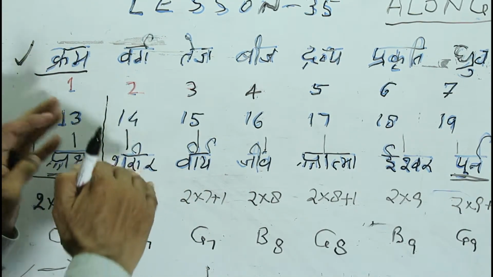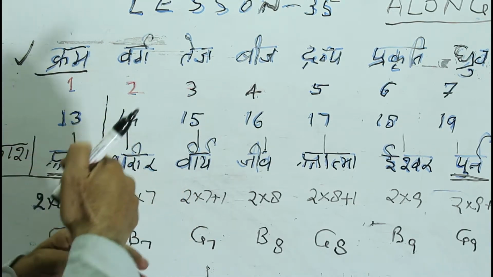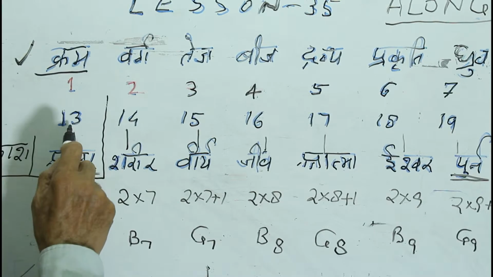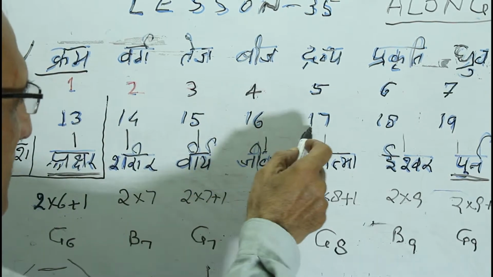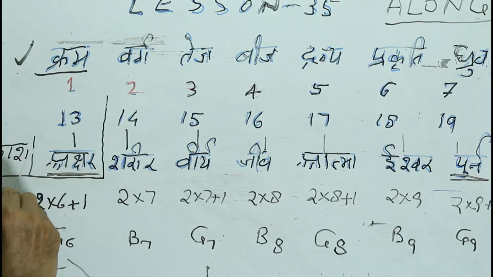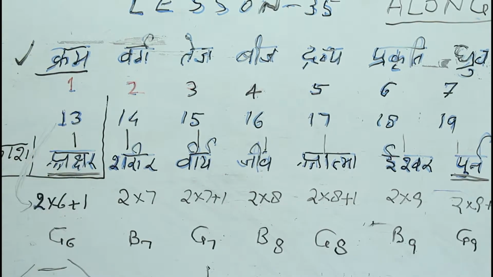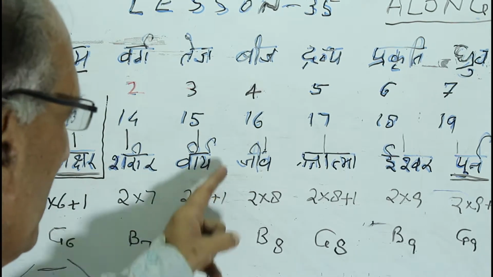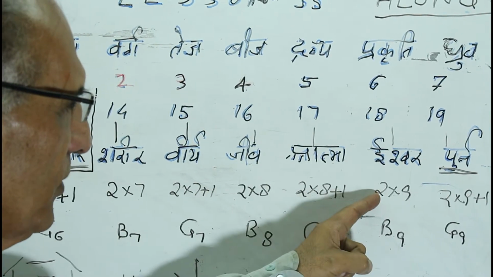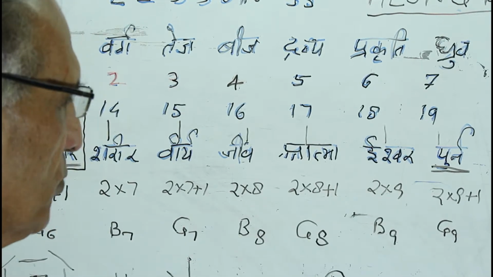appreciate the format beneath along which this chase is being had, we should glimpse the organization features of values 13, 14, 15, 16, 17, 18 and 19. Value 13 accepts an organization 2 into 6 plus 1. Value 14 accepts organization 2 into 7. 15 is 2 into 7 plus 1, 16 is 2 into 8, 17 is 2 into 8 plus 1, 18 is 2 into 9 and 19 is 2 into 9 plus 1.